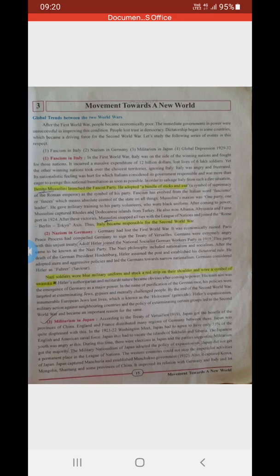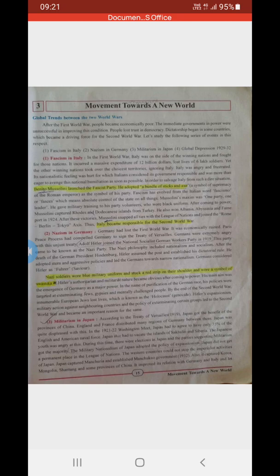Now you know that Japan is considered to be one of the powerful countries. It was a powerful country. Now what happened? What is the reason? What events happened in Japan which were responsible for World War II?